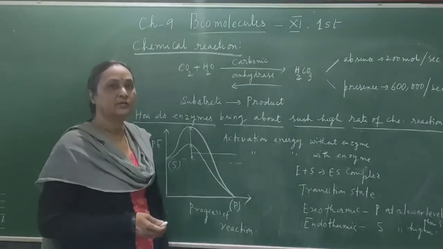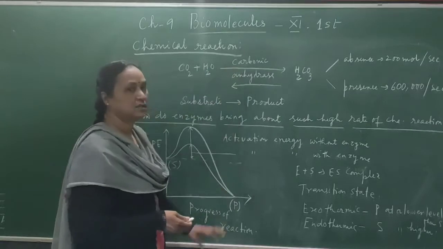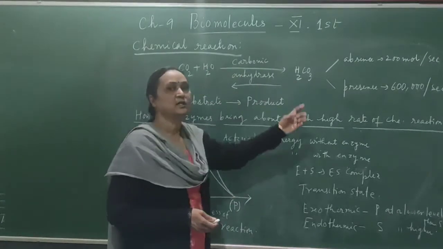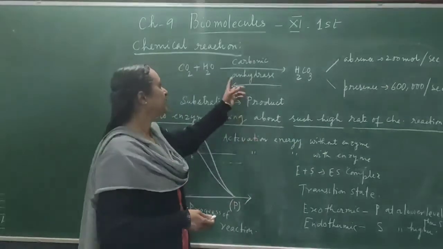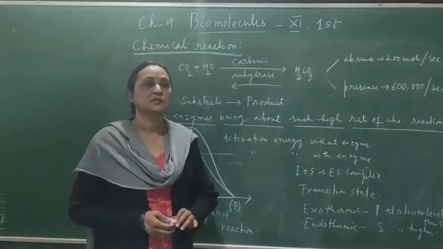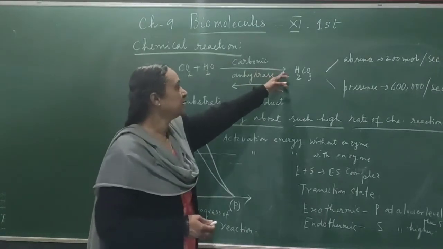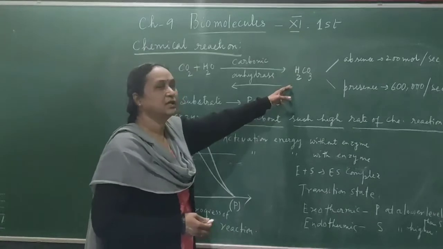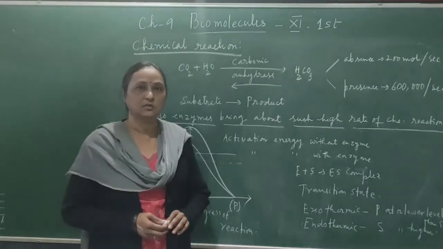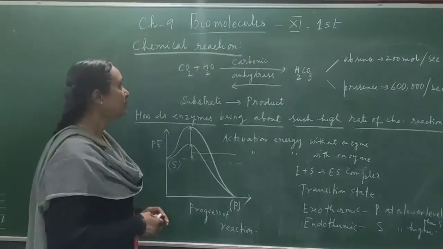There is a requirement of an enzyme, and what is the enzyme? That is carbonic anhydrase. In the presence of the enzyme, they are making carbonic acid. Now here I have given arrows in both directions, which means the reaction can go in this direction also, and again the carbonic acid can break down into carbon dioxide and water. Okay, so this is a reversible reaction.